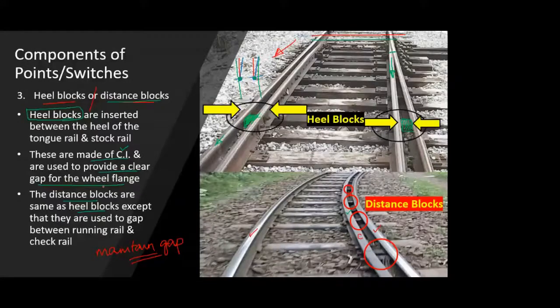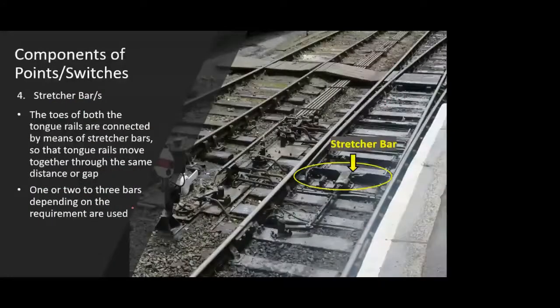So this is the third component of the point or switch. The fourth component: now you must be wondering how both the tongue rails move simultaneously and through the same distance. That mechanism is possible because of this component, that is a stretcher bar. I have written stretcher bar, S. Either you can have one stretcher bar or you can have more than one, 2 or 3, depending on the section.